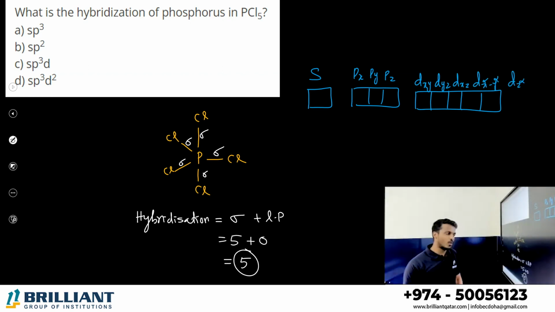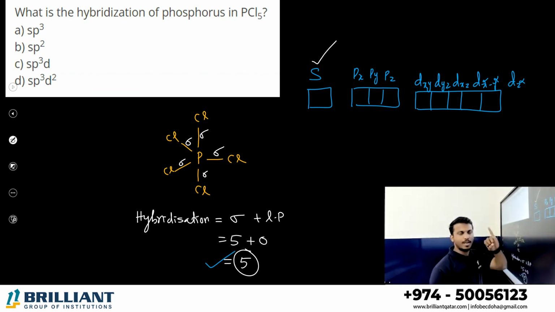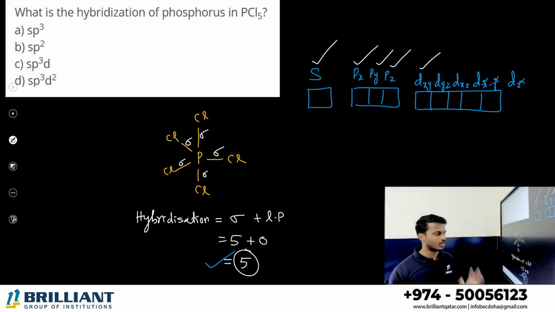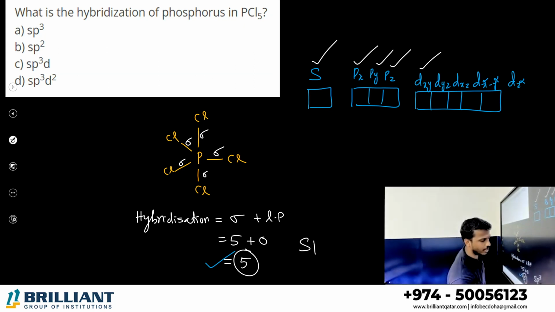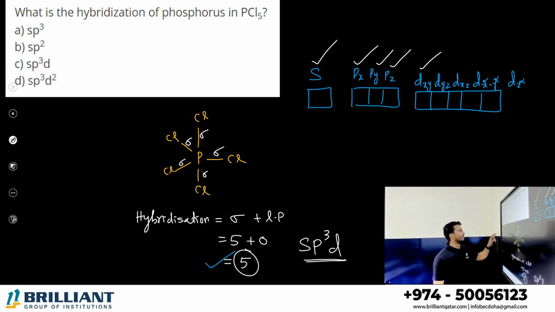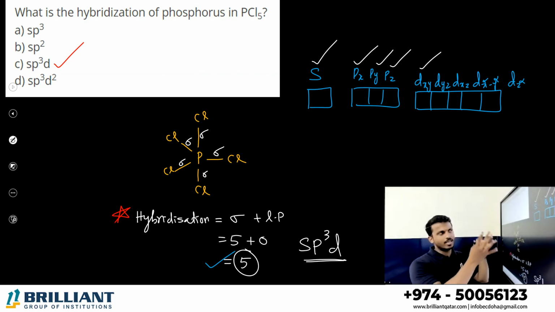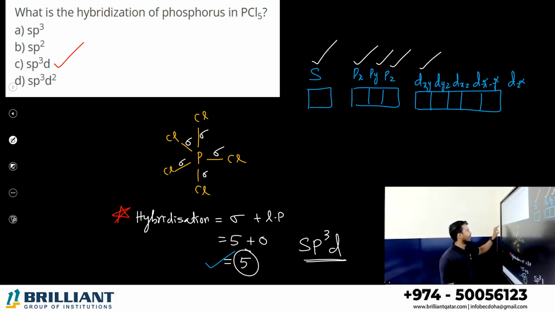Yes or no? So if your hybridization sum is equal to 5, you take the first 5 orbitals, meaning 1 s orbital, 3 p orbitals, 1 d orbital, total 5. So what is the hybridization? sp3d, right? So the answer is option C. If you want the hybridization of the central atom, just take the sum of sigma bonds and lone pairs, and you will get a value like 4, 5, 6, etc. That many orbitals you mix from the beginning onwards. Alright, that's it. Next one.